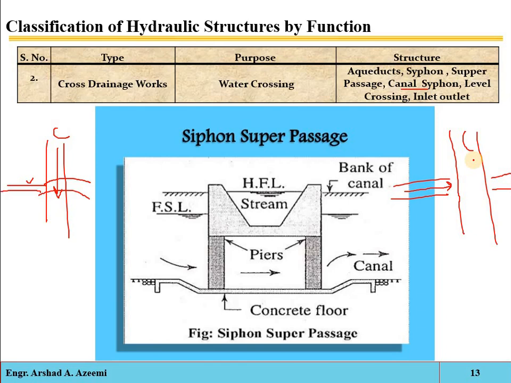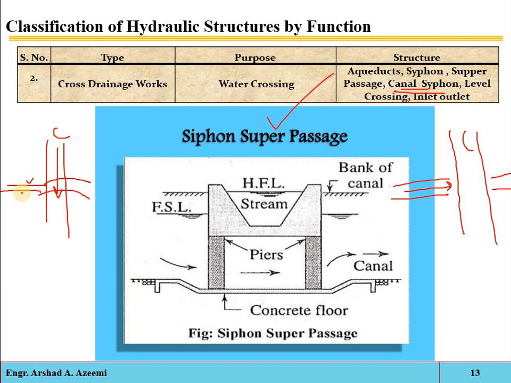If two canals cross each other and one of the canals is siphoned under the other. Remember the difference between the super passage and the canal siphon. Super passage is when the drain water is passed clearly over the irrigation canal. If the full supply level of the canal is below the bed level of the drainage flow, then the drainage flow will be clearly passed over the canal. It is called the super passage.